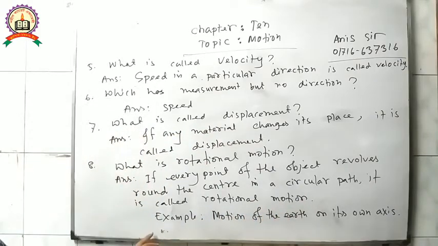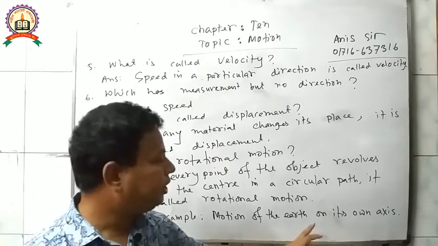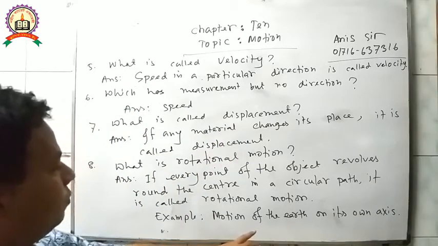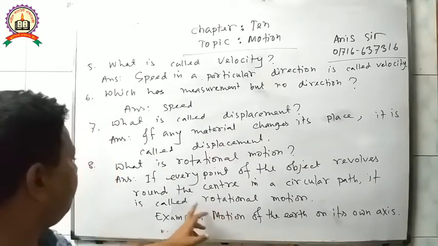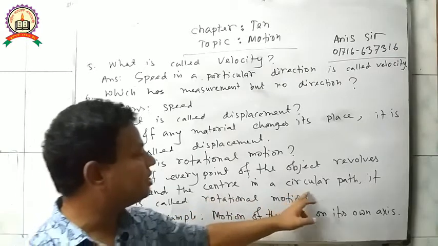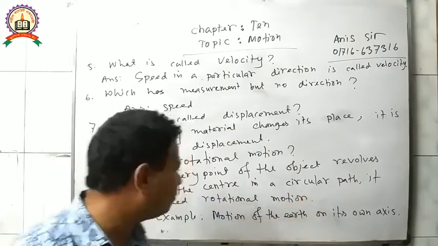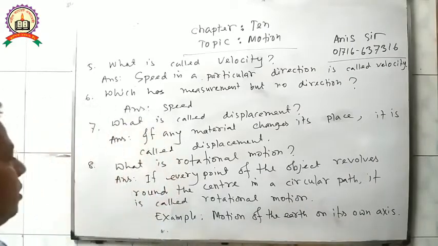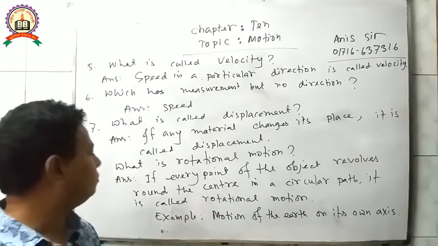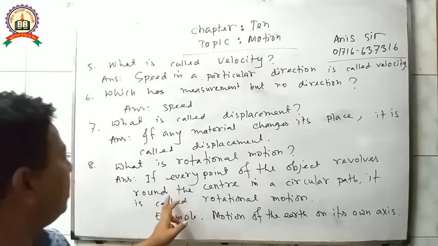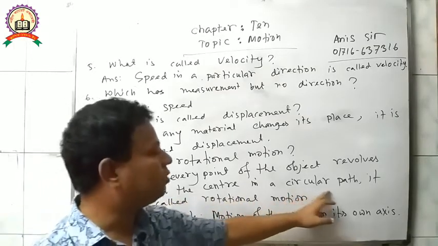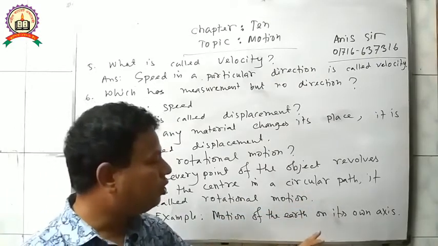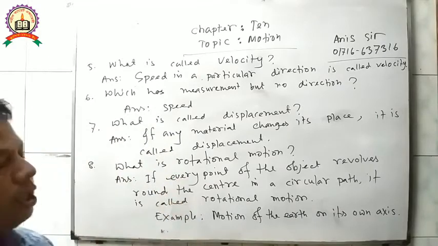For example, the motion of the earth on its own axis. The earth revolves around its center in a circular path. So the motion of the earth on its own axis is rotational motion.